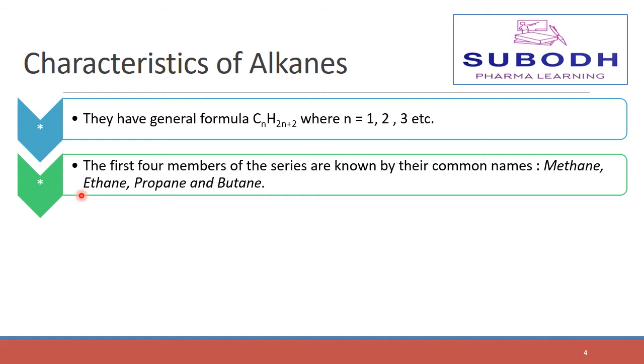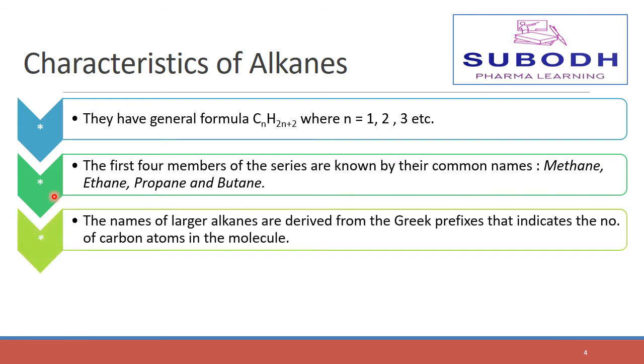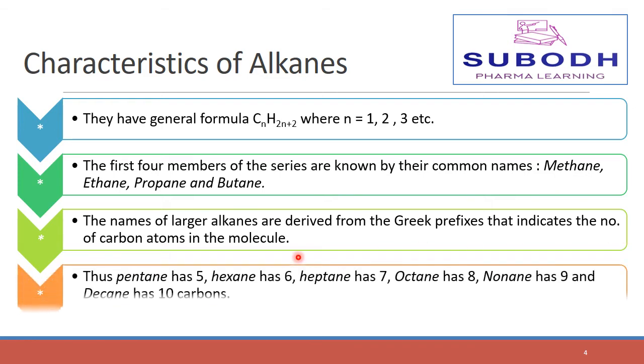The first four members of the series of alkanes are known by their common names, that is methane, ethane, propane and butane. And the names of higher or larger alkanes are derived from Greek prefixes that indicate the number of carbon atoms in the molecule. Thus, pentane has 5, hexane has 6, heptane has 7, octane has 8, nonane has 9, and decane has 10 carbons in it.